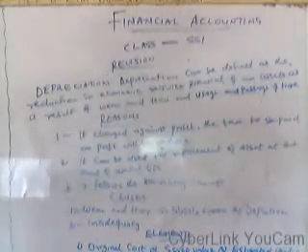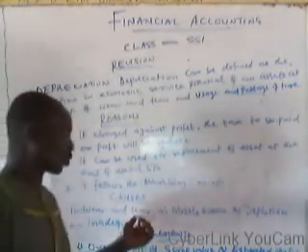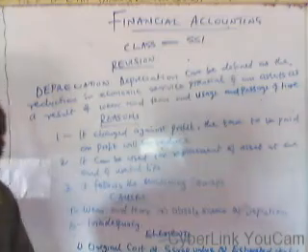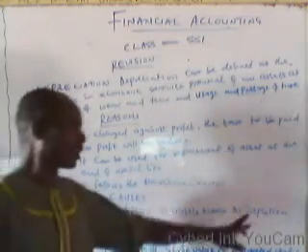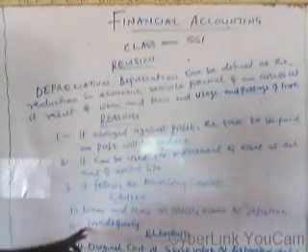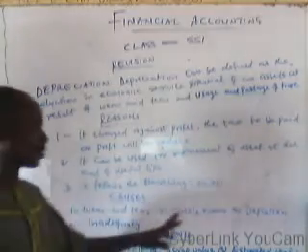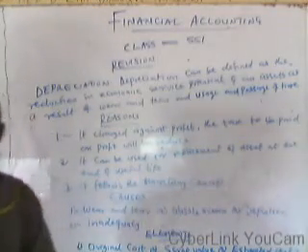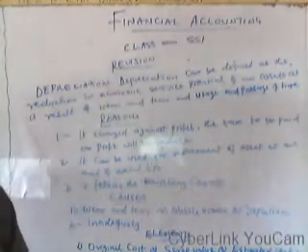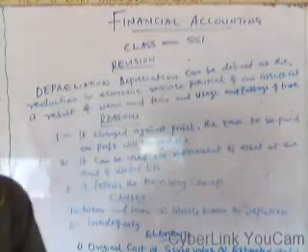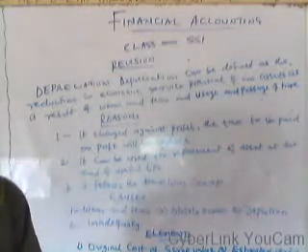The next one, we have the causes of depreciation. One, we have wear and tear. Obsolescence, and inadequacy. Obsolescence: we have some assets that we are using now for the business, maybe in a few years' time they will be outdated.